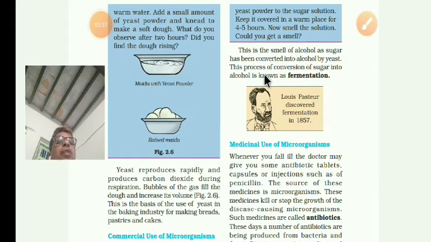Now the question is, what is meant by fermentation? The process of conversion of sugar into alcohol is called fermentation. See the spelling of fermentation.